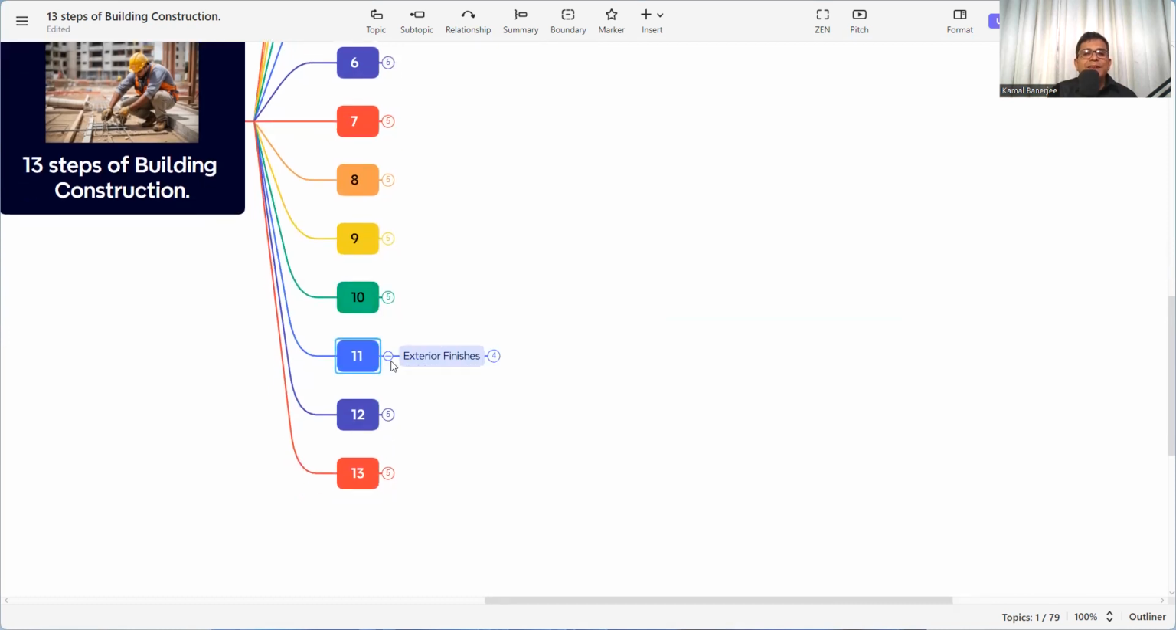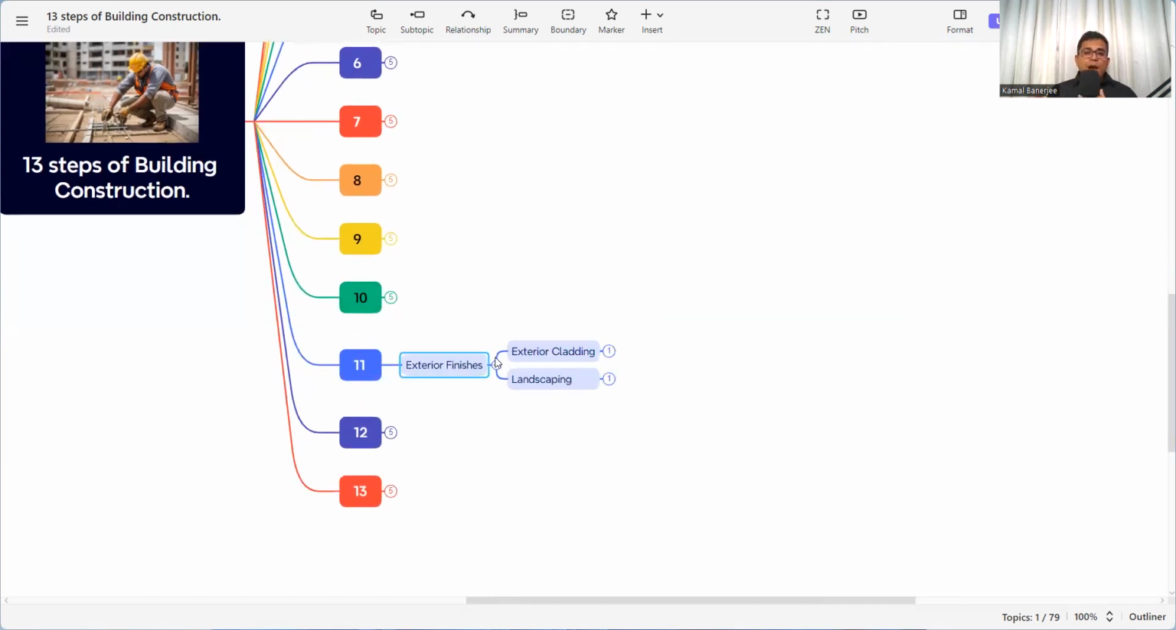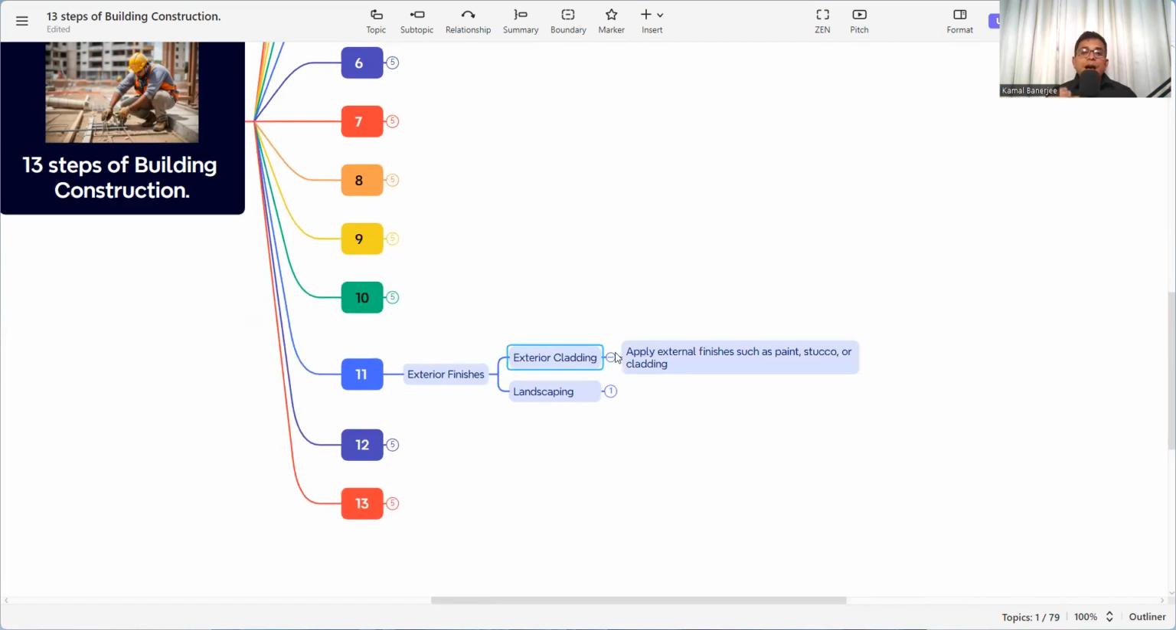Then it is exterior finishes. Now we have done all the interior work. Now what will be my elevation? What will be my exterior finish? Then exterior cladding. Apply external finishes such as paint, stucco, or cladding. Now, some people are doing the stucco and paint. Some people are doing the glazing work, or the structural glazing. Some people are doing the ACP work. So, whatever the requirement or whatever the specification, as per that, we need to do the exterior cladding.